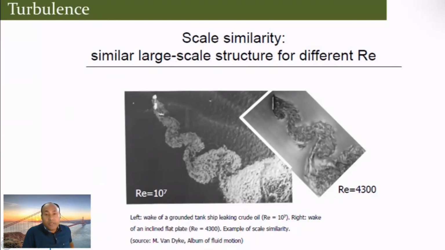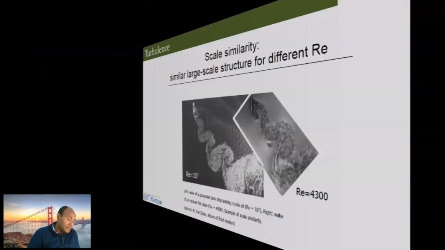What is important in turbulent flow is the scale similarity. That means small scale structures for different Reynolds numbers. So this is Reynolds number 4300. This is 10 to the power 7. If I zoom in on the views, you can see the nature is pretty similar. So that's the important characteristic of scale similarity. That means as the Reynolds number changes, the intensity changes.